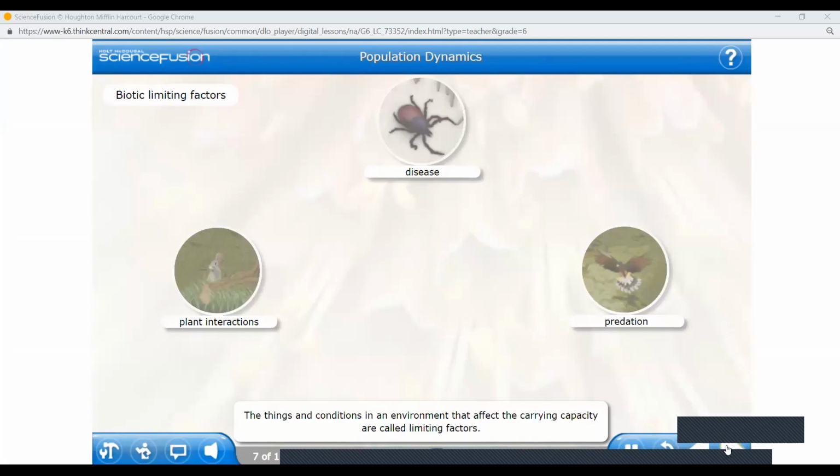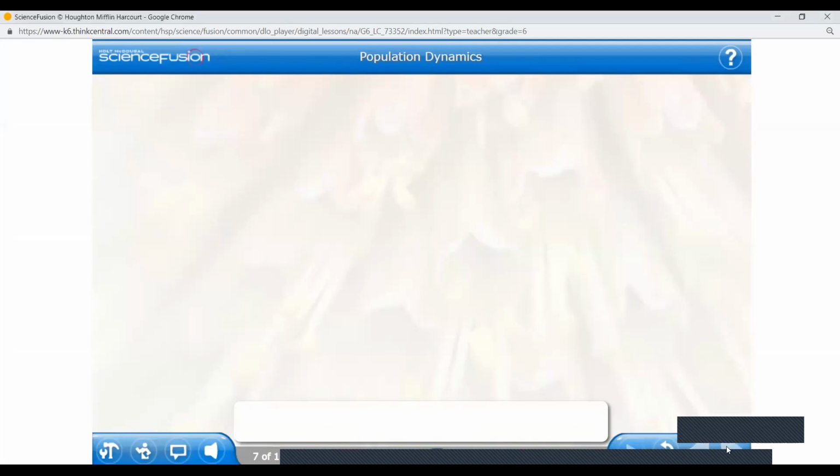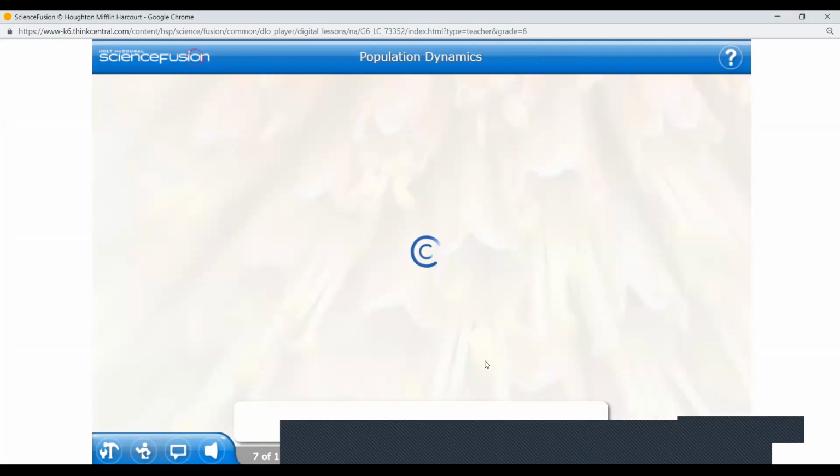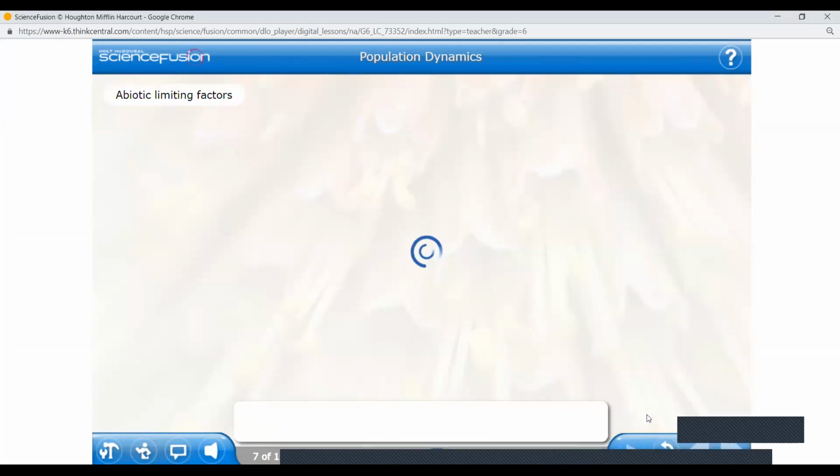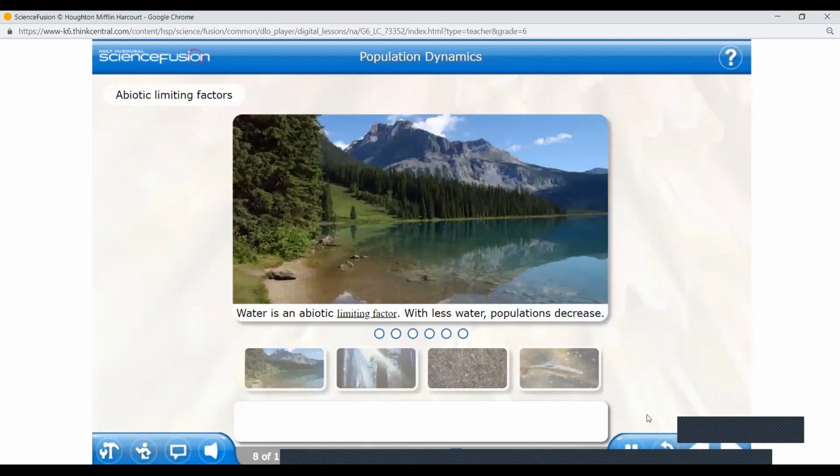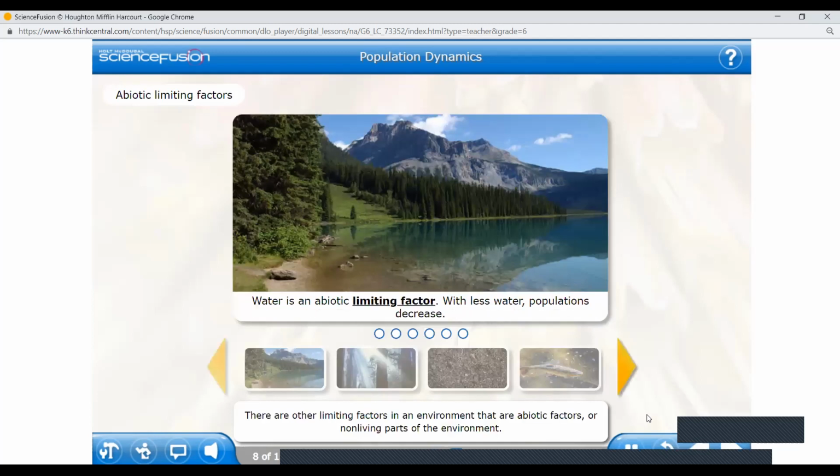If so, I think you have seen half of it. You have seen till 7. Continue from here. There are other limiting factors in an environment that are abiotic factors, or non-living parts of the environment. Click each image to see some abiotic factors that can limit the carrying capacity for a population.